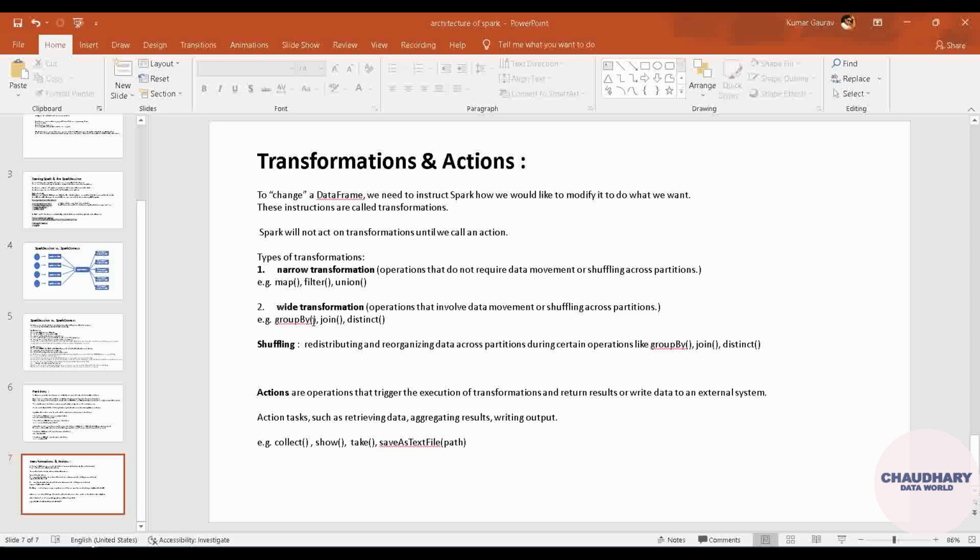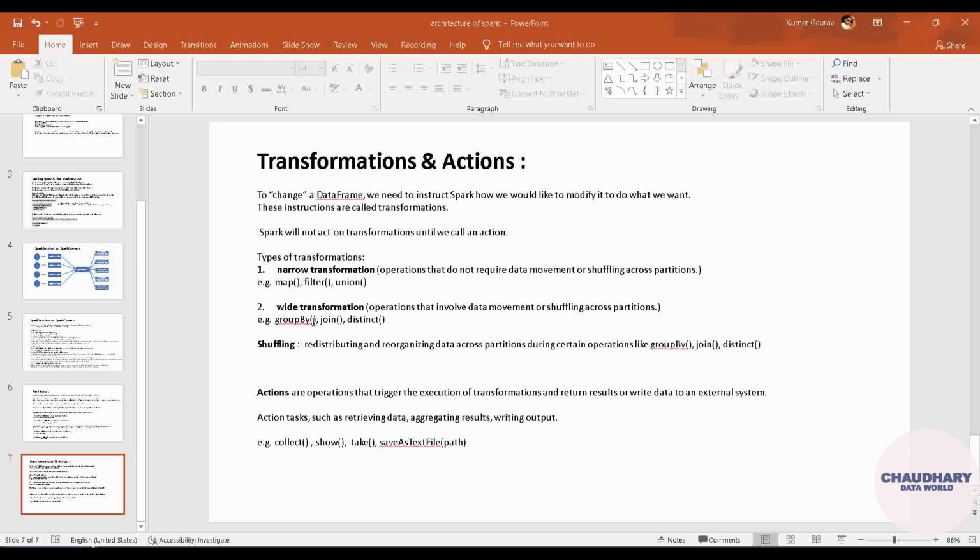Well, suppose in wide transformation you are having multiple partitions, and from all those partitions data has been pulled out to a single place or in a single data frame, and after that, that particular transformation like group by will be applied over that whole data set, and it will be outputted to some another data frame.